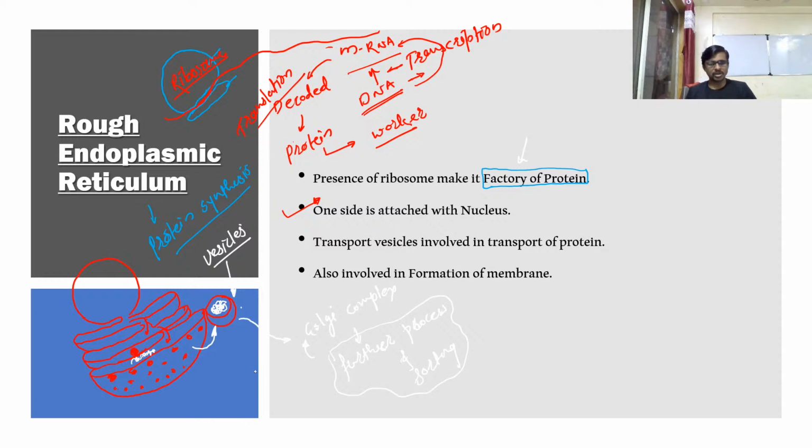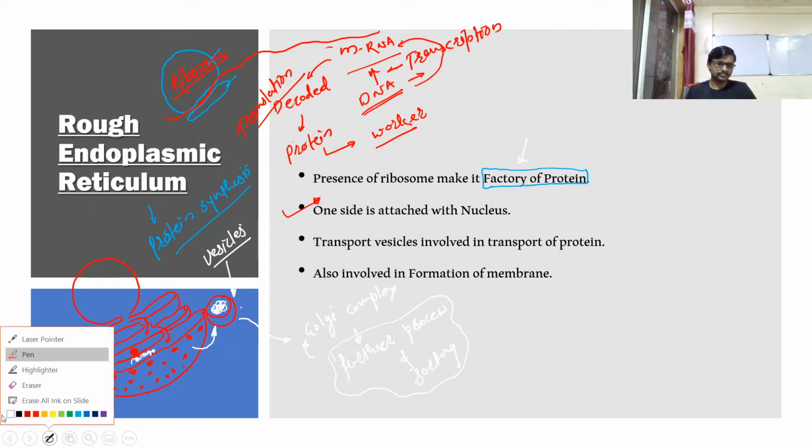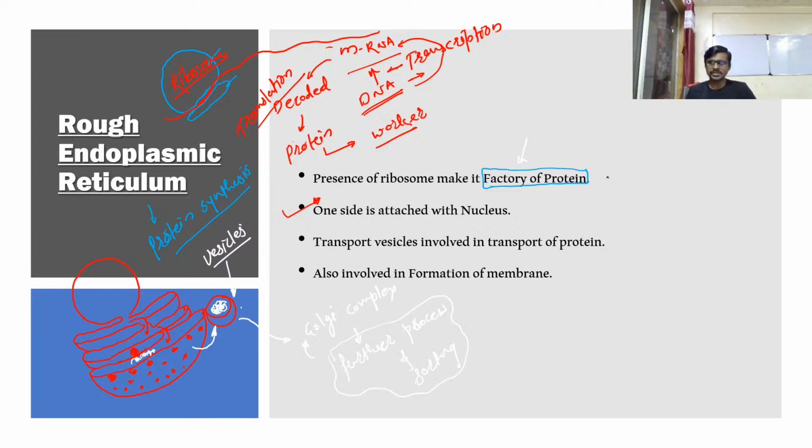So the first job of the rough endoplasmic reticulum is synthesizing protein, and one more thing we can add is protein synthesis plus the folding of protein. Folding of protein is also a part of the rough endoplasmic reticulum. There are chaperone proteins which are involved in the folding of protein. Okay, chaperone starts with ch.